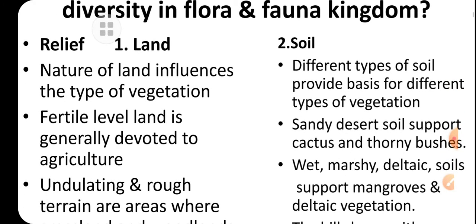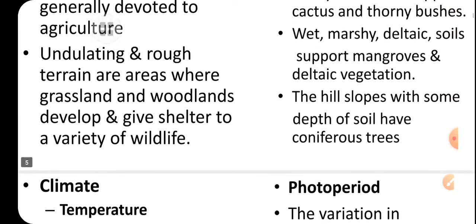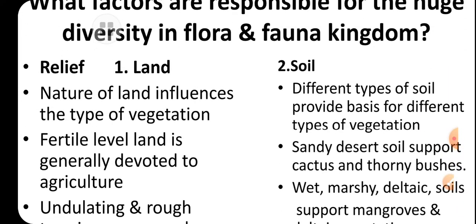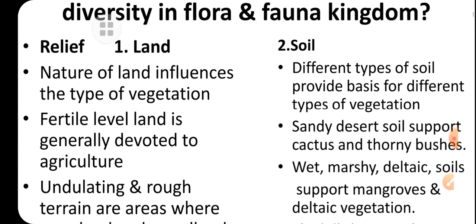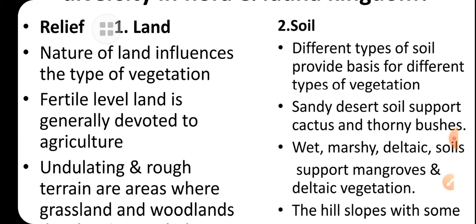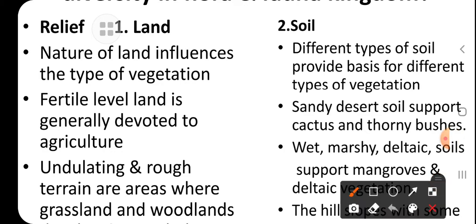They are relief, land and soil. Relief means the topography of land. In that topic we'll discuss two subtopics, land and soil. The nature of the land influences the type of vegetation; whichever kind of land we have, the same kind of vegetation we will have. When we move from the tropical to the polar region, we find great variation in the vegetation.